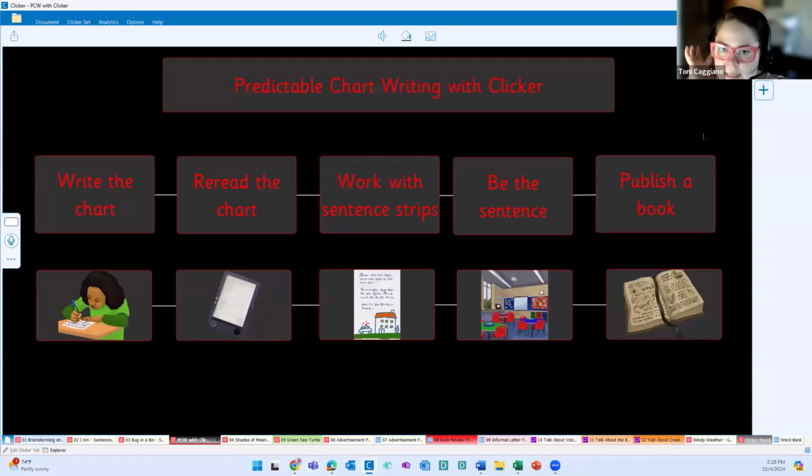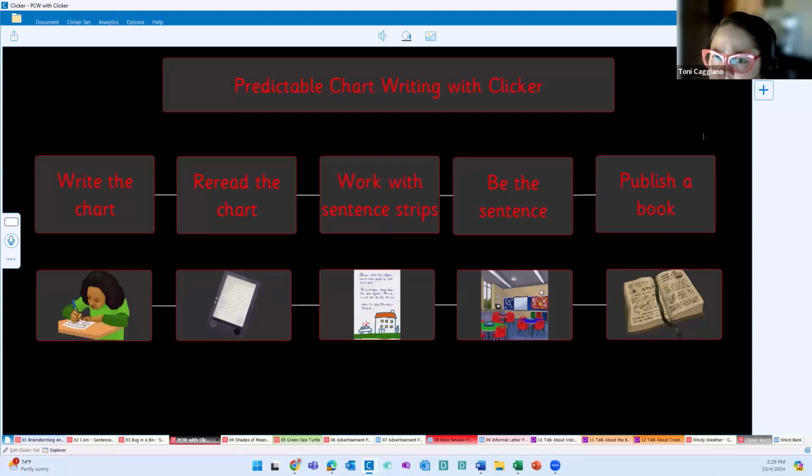I have included this. I recently worked with, or am working with, a special school in Brooklyn. This special school is serving students with complex bodies. They are all switch or eye gaze users, and most of them have visual needs, and they are trying to support predictable chart writing and get the students familiar with predictable chart writing.